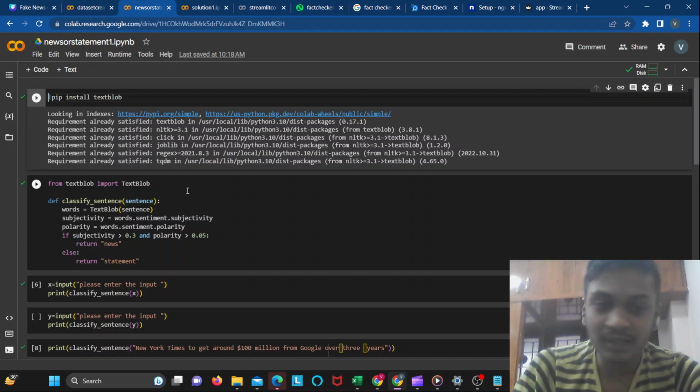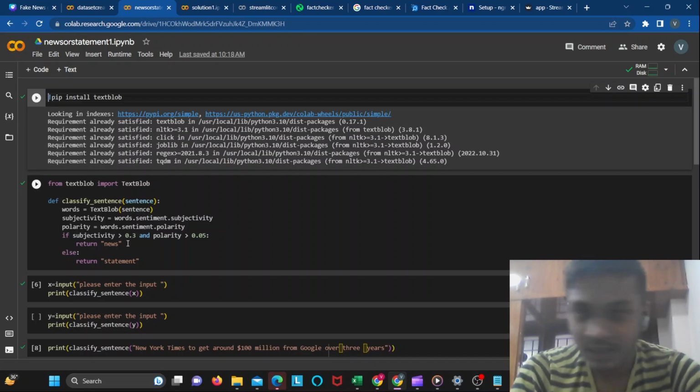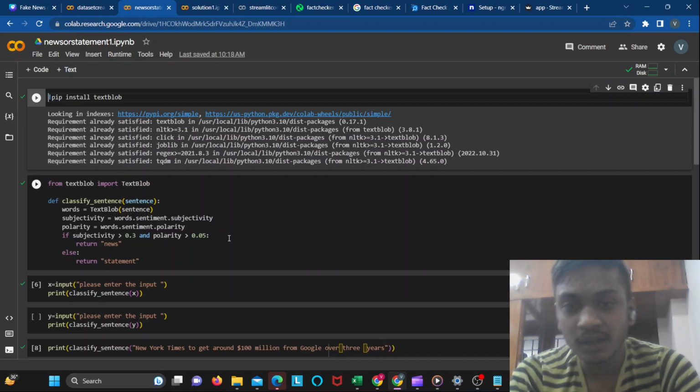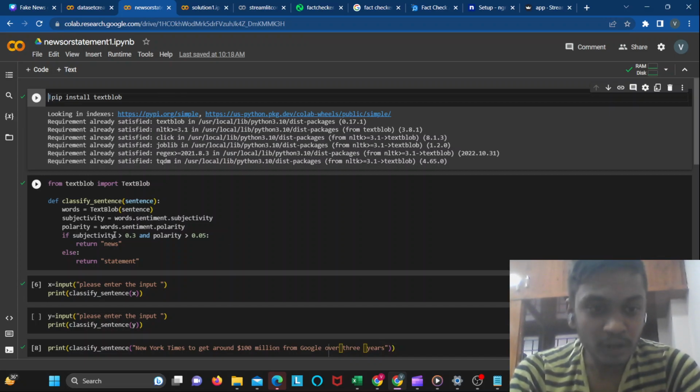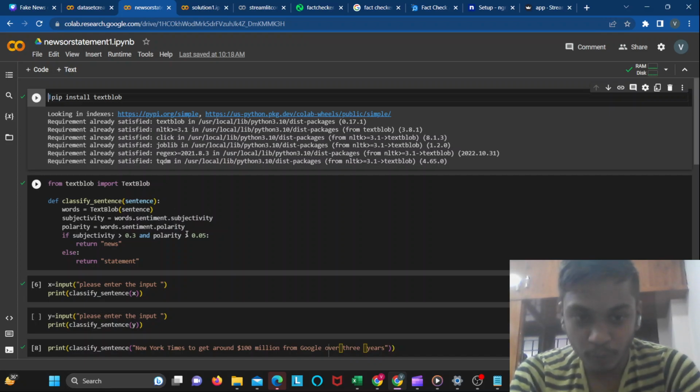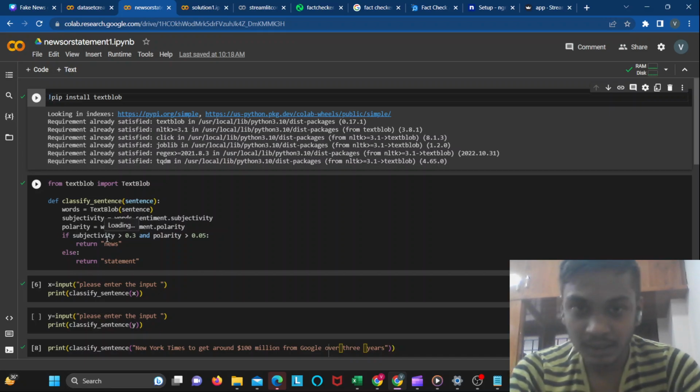So you need to fix a threshold value. In my case, I am fixing the threshold value as 0.3 for subjectivity and 0.05 for polarity. Polarity identifies the frequency of words and how predominant they are for the particular sentence. So if subjectivity is greater than 0.3 and polarity is greater than 0.05, then we return it as news, and otherwise we return it as a statement if the condition is false.